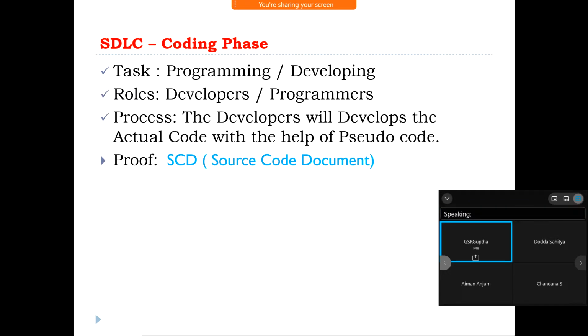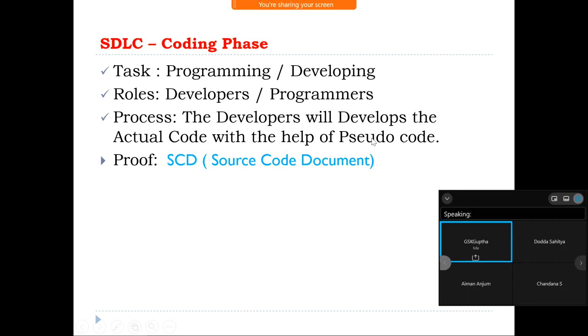Next phase. We are going to write the test cases and so on. I will assign you the project in further sessions. In the coding phase, our task is programming or developing. We are going to do a small task in the project. Please listen carefully. If you have any queries, please let me know. Roles: the developers or programmers will be involved in this phase. How is this process going on? The developers will develop the actual code with the help of the pseudocode. What do you mean by pseudocode?